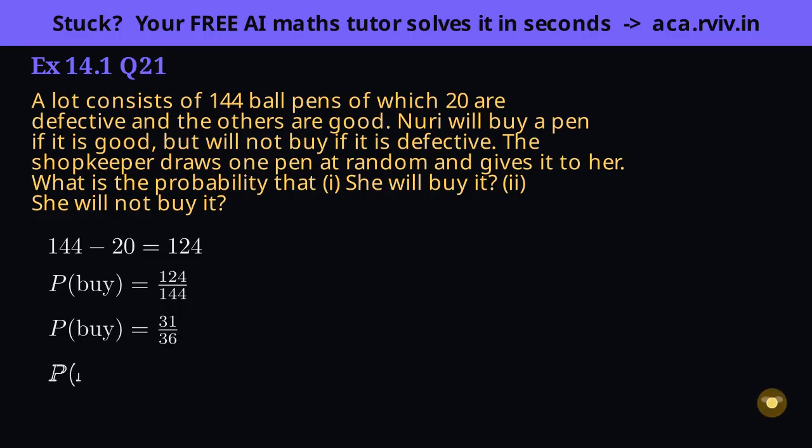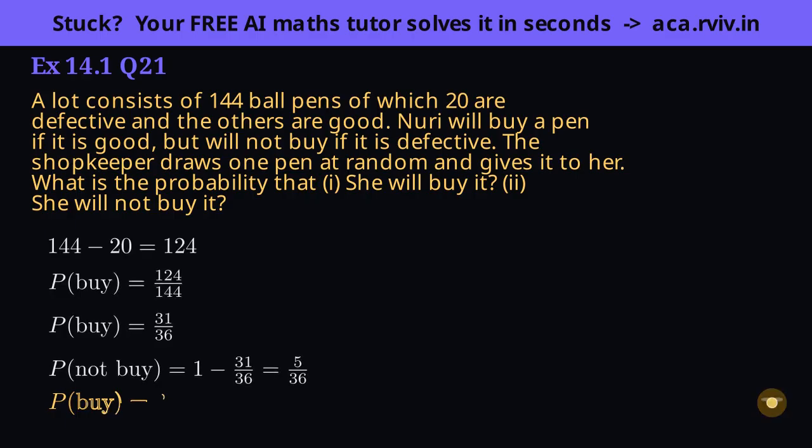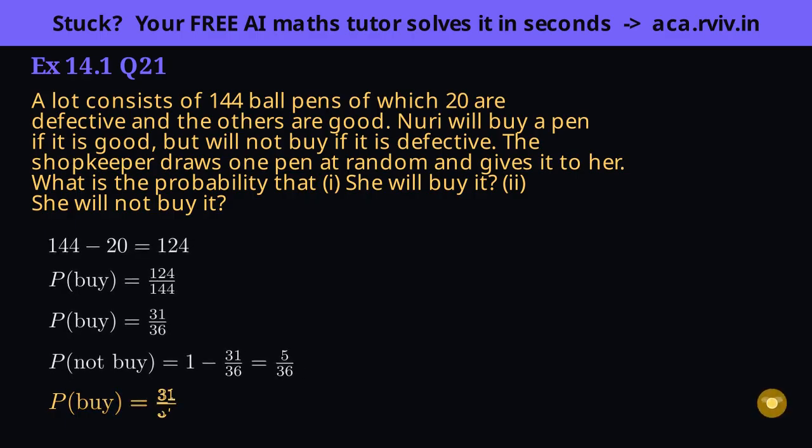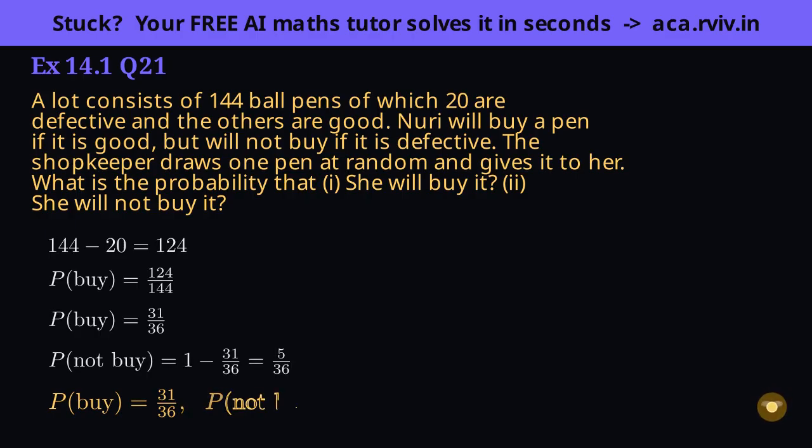Part 2. Will not buy is the exact opposite of buy, so instead of recounting defective pens, just subtract from 1. 36 minus 31 gives 5 over 36. Insight: not buy by direct count is the 20 defective over 144, which also reduces to 5/36. The complement agrees with the count, as it must. Translating buy and not buy into good and defective is what unlocks it.